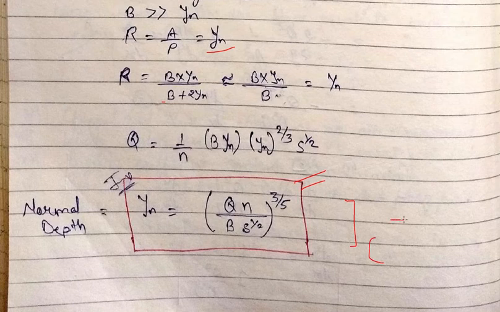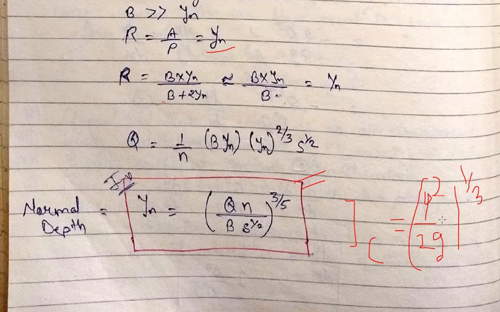So yc, that means the critical depth, is equal to Q square by g to the power 1 by 3 for the wide rectangular channel.